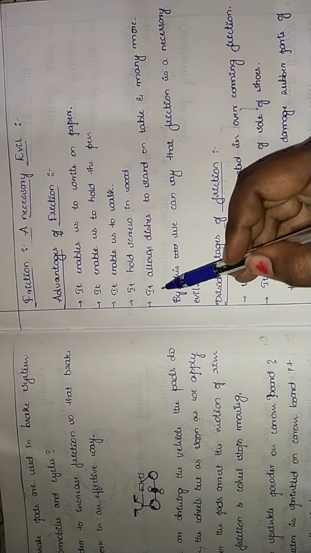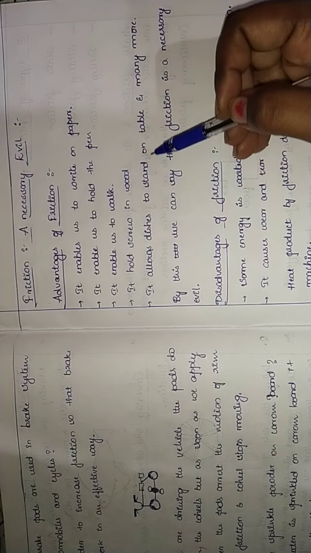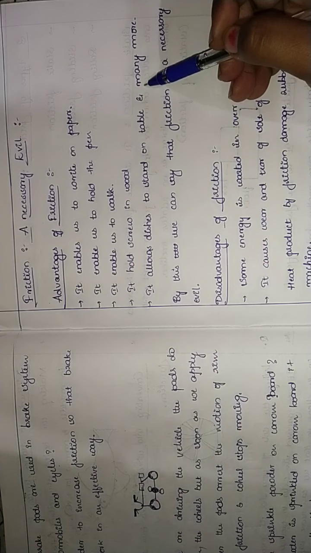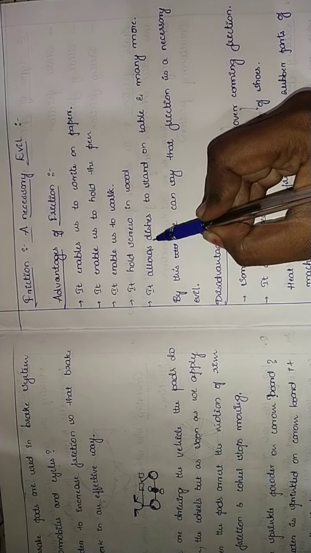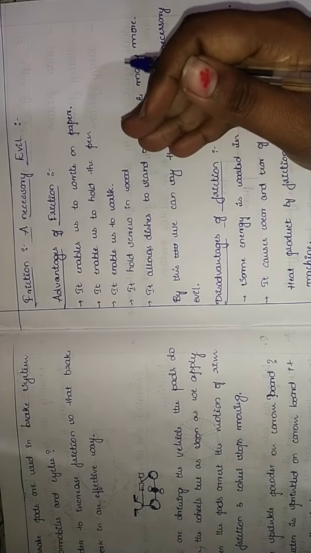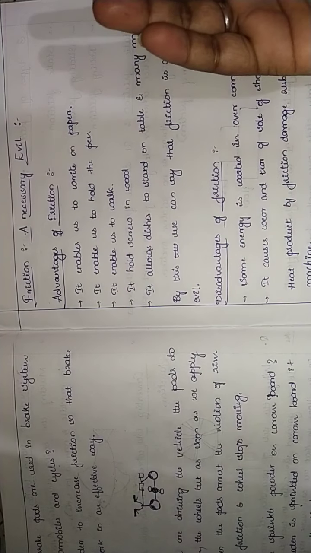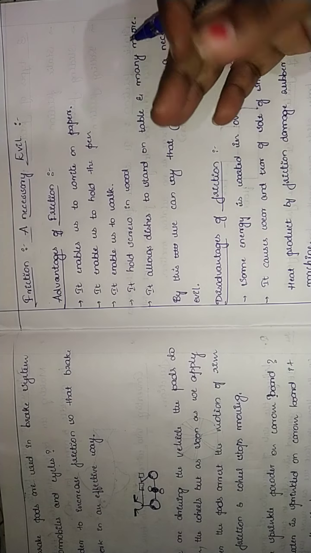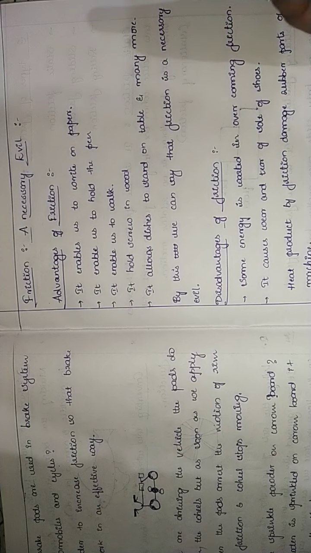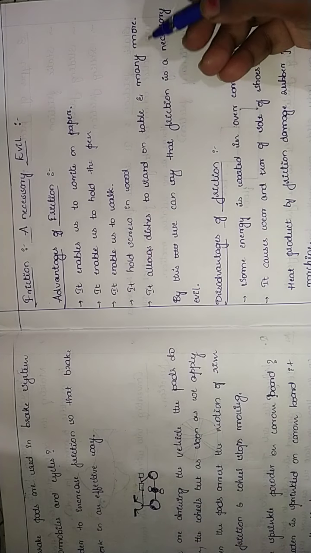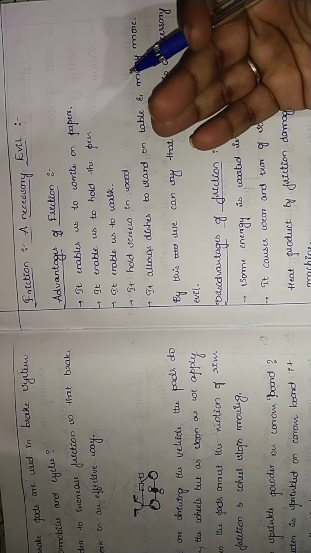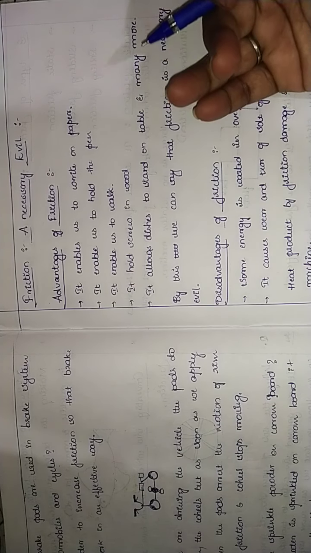And then we have the last one, that is it allows dishes to stand on the table, and many more. Anything that you keep on a plate or in any container, it allows to stand on the table. You can take many more examples, like keeping a book on the table.